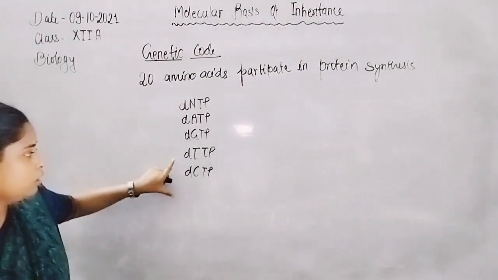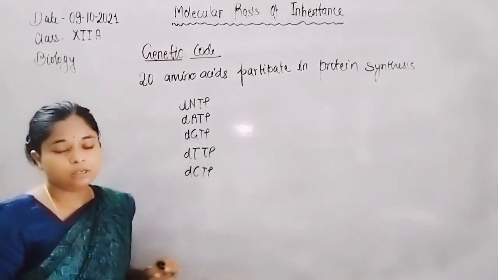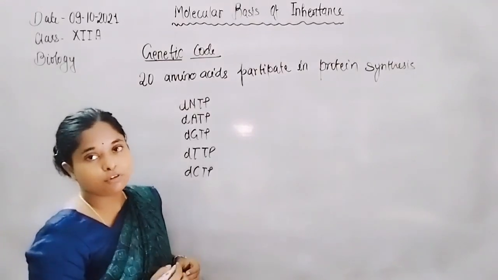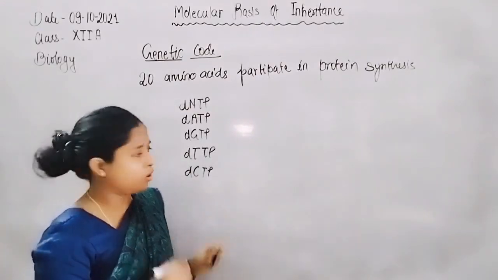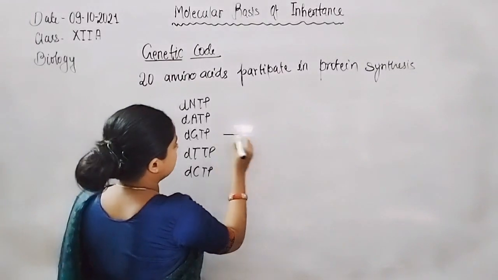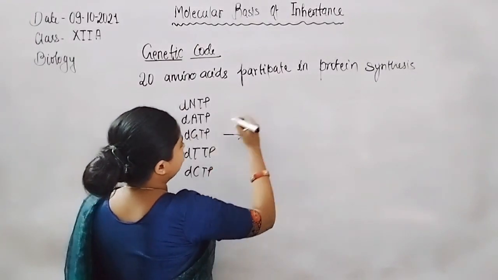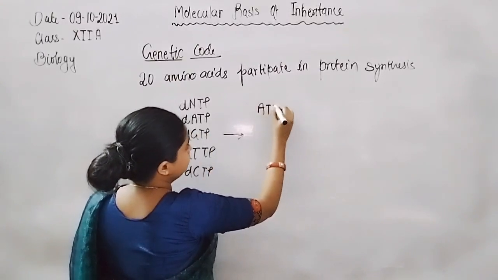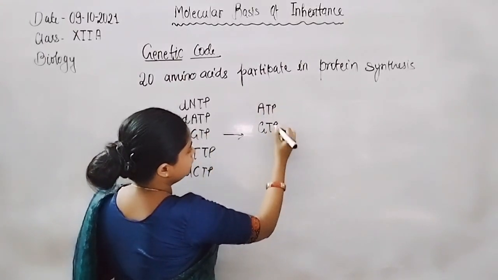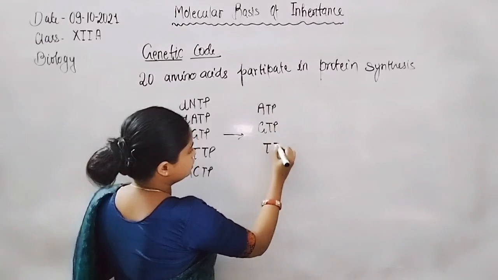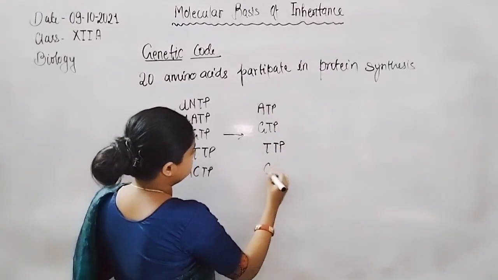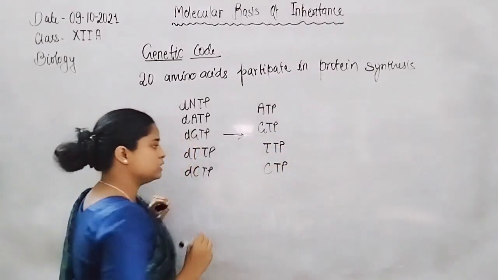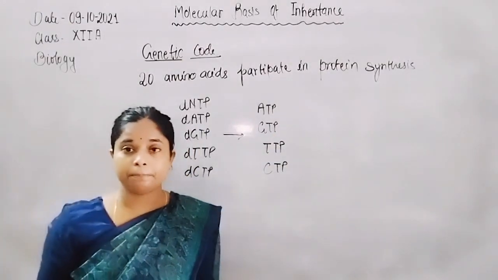So there are only 4 types of nucleotides present on a DNA molecule. All are copied on mRNA in the form of ATP, GTP, UTP and CTP. These are the nucleotides present on mRNA.